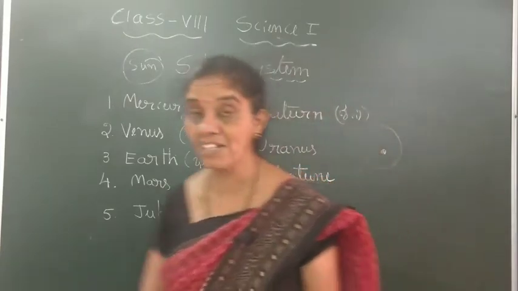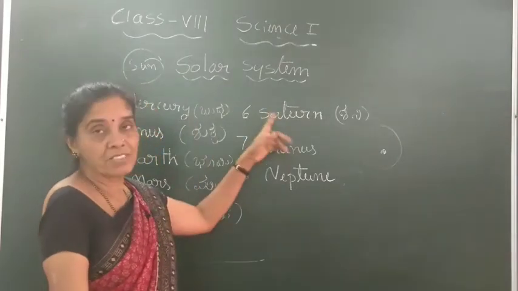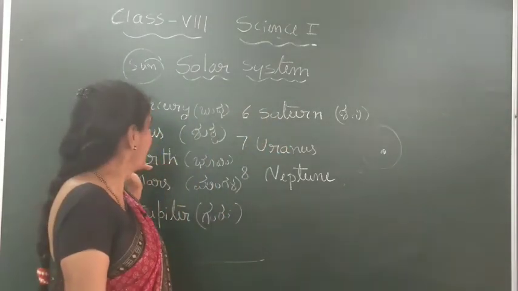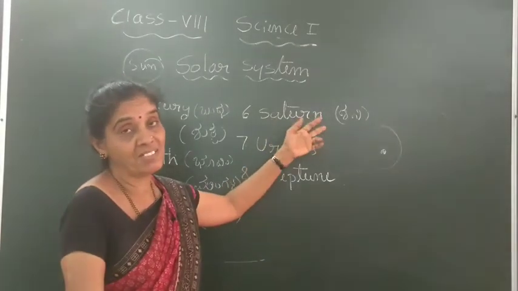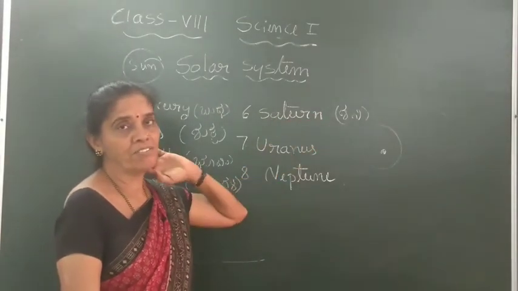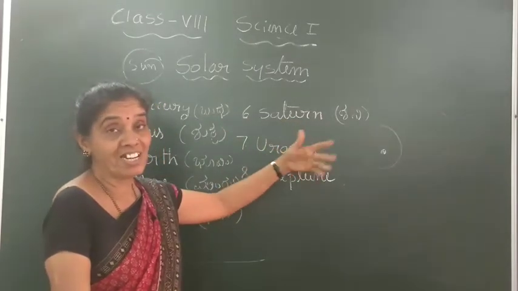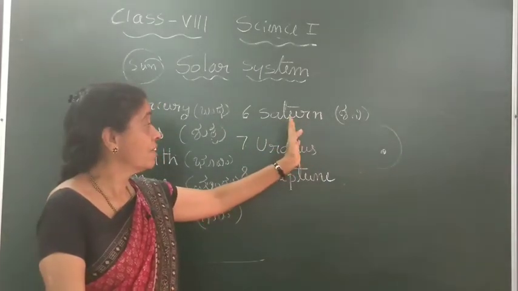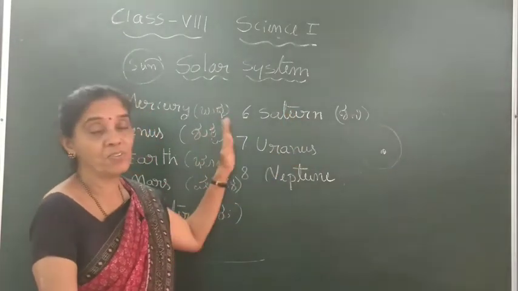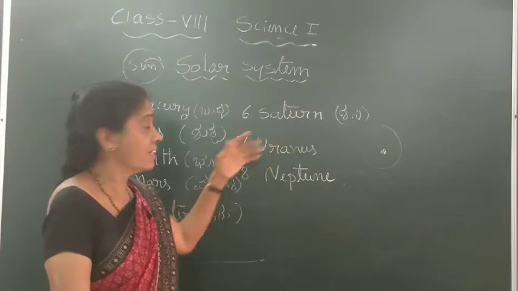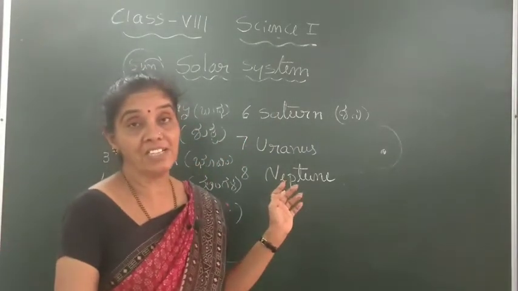But for these two, because in ancient times, other than Earth, the 5 planets could be seen with the naked eye.